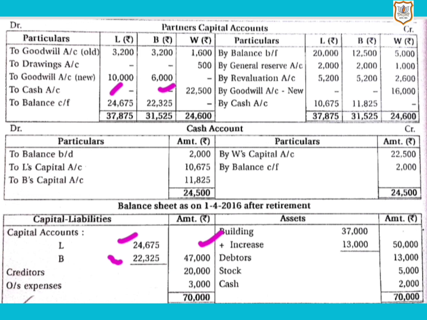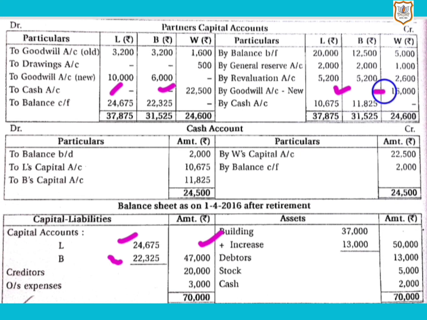Now we will close continuing partners capital account, that is L's capital account and B's capital account. So here we will find out difference on credit side, that is 10,675 in L's column, and in B's column it is 11,825.